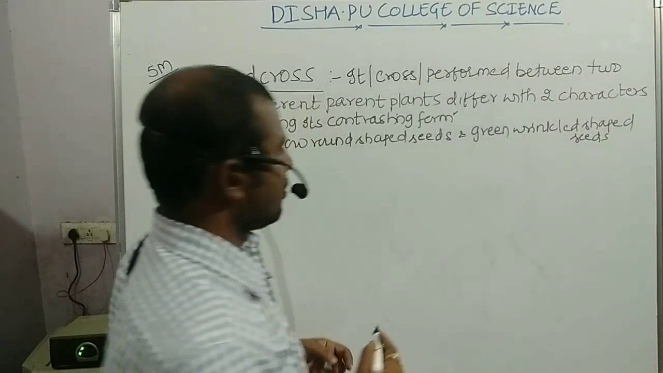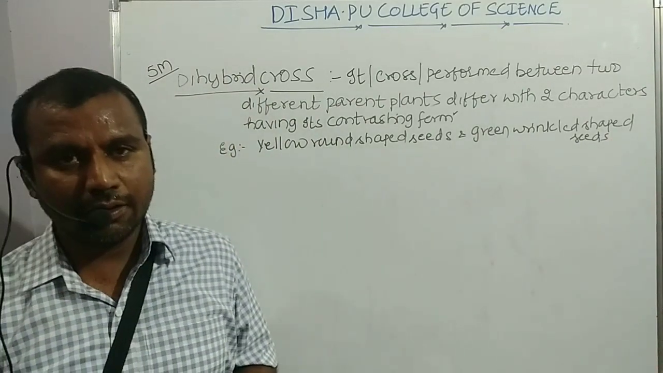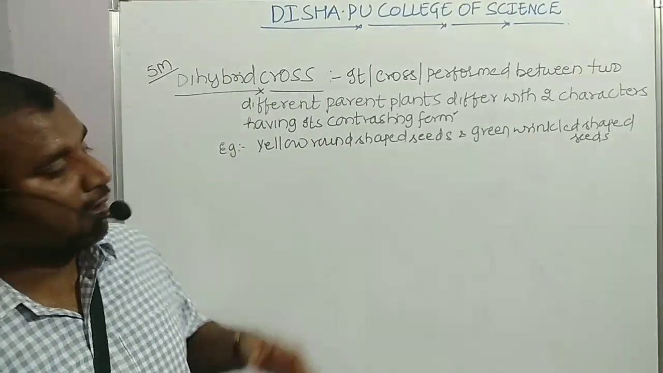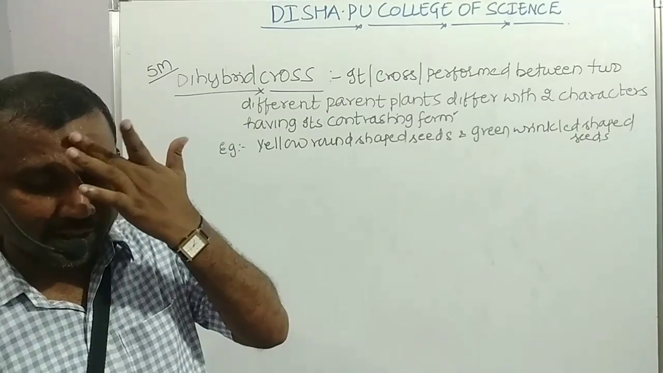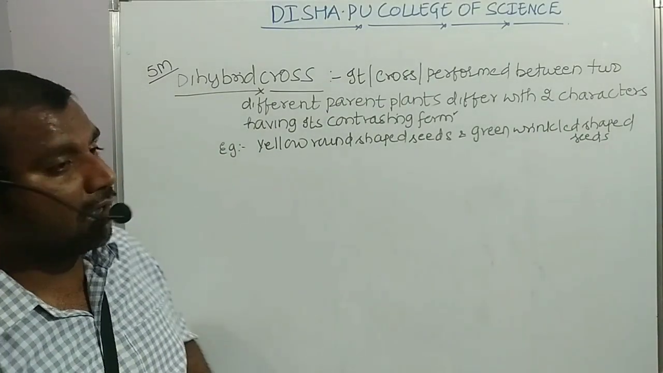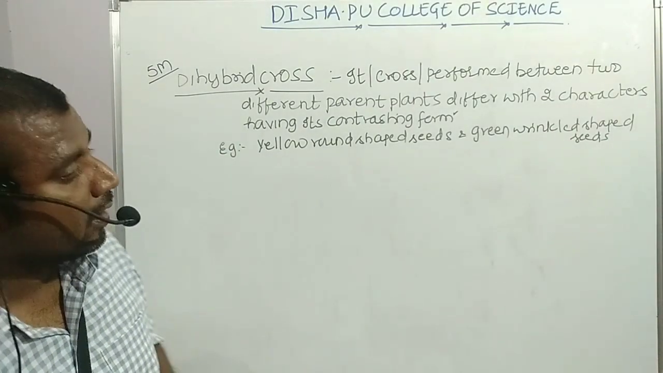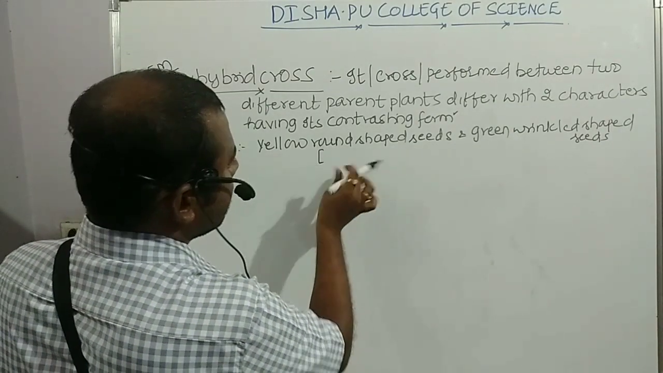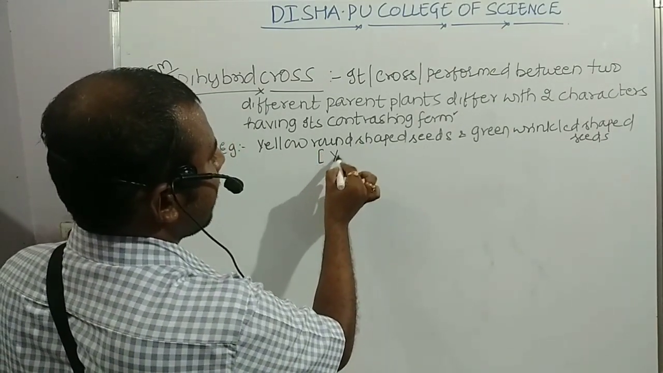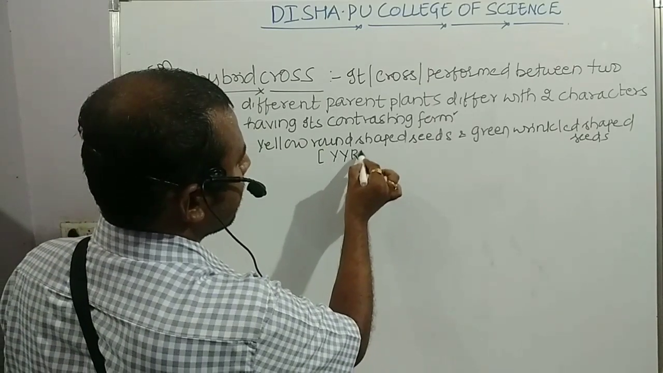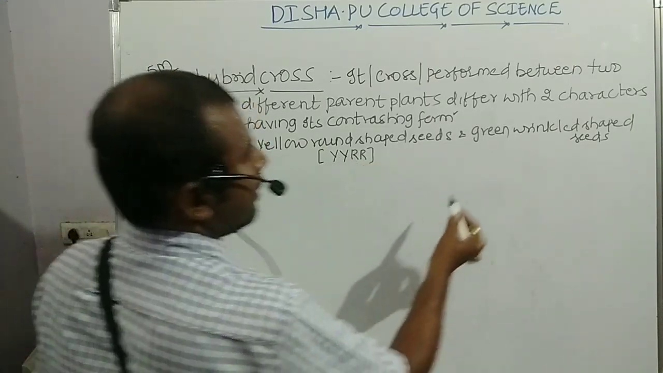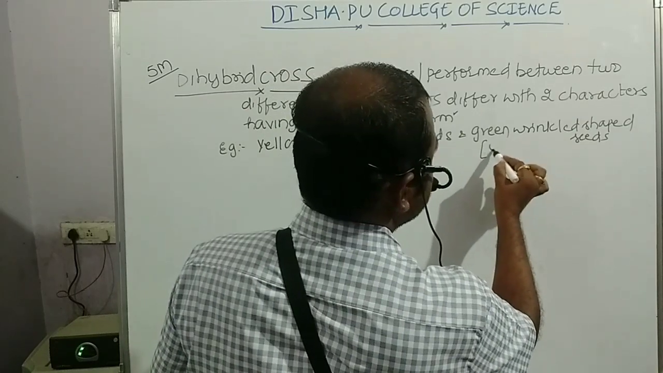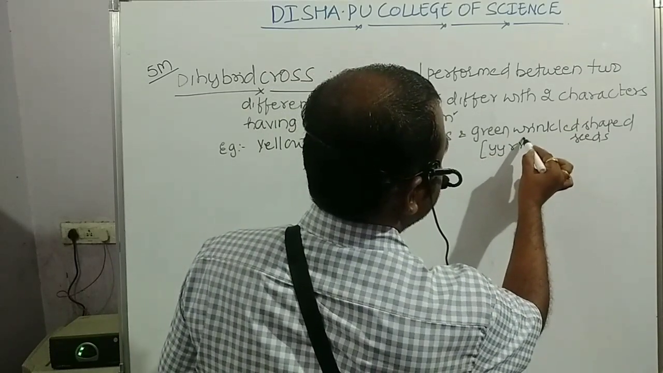Yellow round shaped seeds, green wrinkled shaped seeds. So this I am going to consider as an example to perform the dihybrid cross. Let me consider here only the genotype of it. This is the dominant condition, capital Y, capital Y, capital R, capital R, and this is the recessive condition, small y, small y, small r, small r.